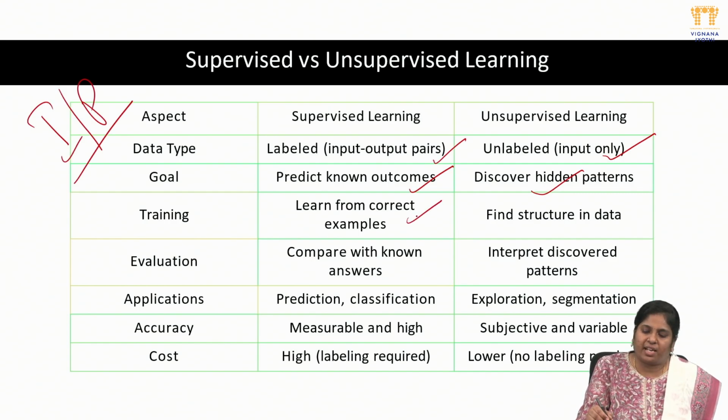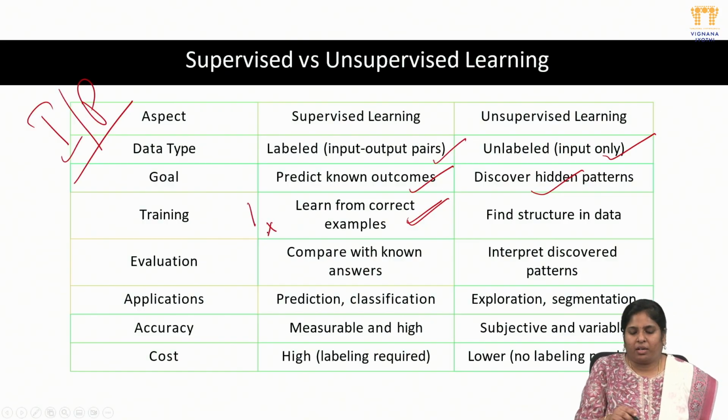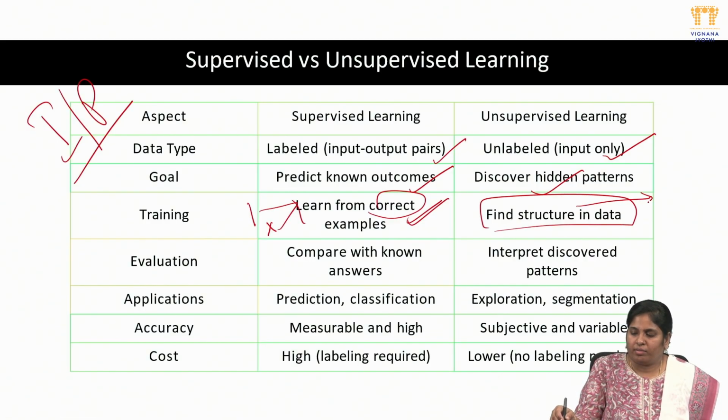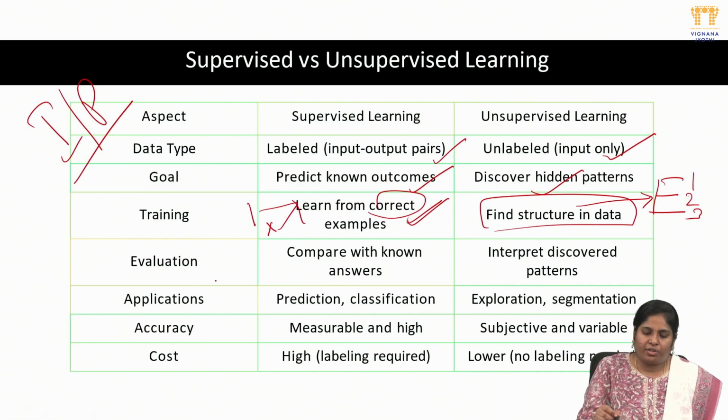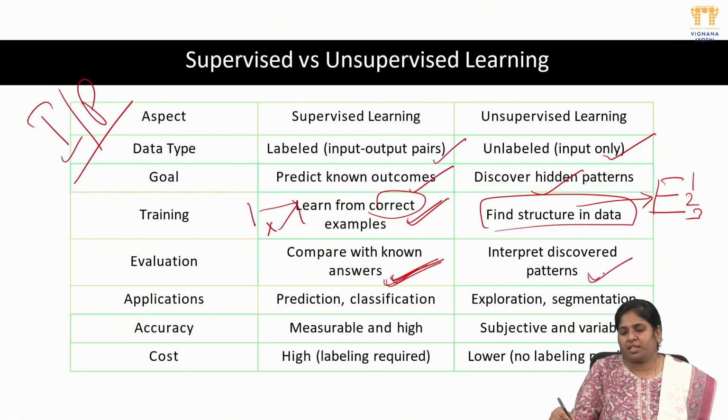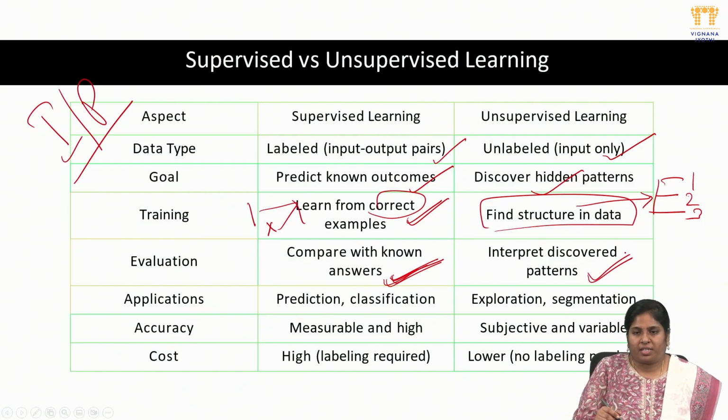Train the data, learn from the exact correct examples, because here we are giving data and labels both, so it will take both and correct itself, since only labeled data is given. Next, find the structure of the data. Here we are not giving the labels, so it will label the similar pattern objects, so that it will predict the upcoming test data. Next, evaluation: compare with known answers. Here labels are already defined, right? So we only predict the unknown answers. Here we will sometimes discover hidden patterns also, and interpret the discovered patterns also.